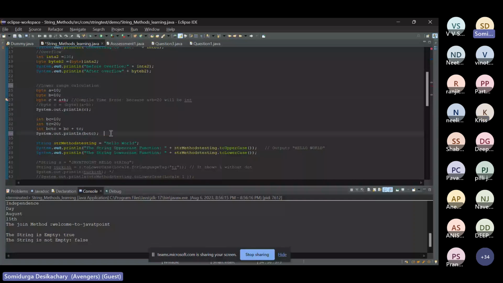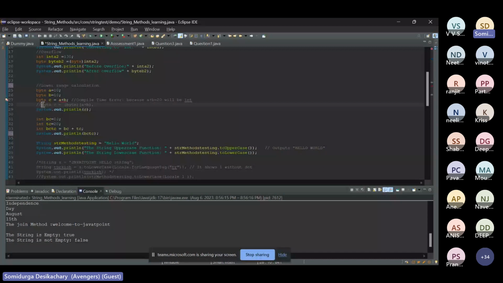But when I tried it, A and B I have given as byte, and I have given a value 10. And when I try to print it in this line number 28, I get an error because I cannot store it in a byte, even though 10 plus 10 is okay. Let me show you. Is 29 printed for you or not? Yes, 29 is printed, sir. That's enough, right? Why you wanted to do it in 28?